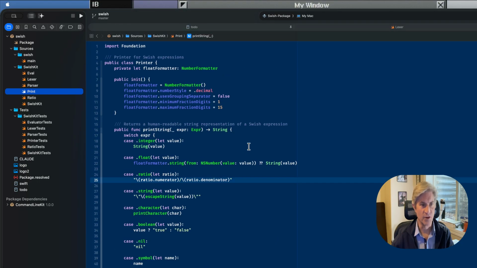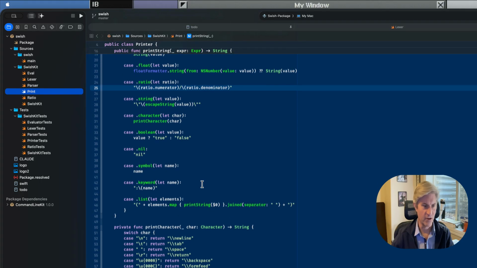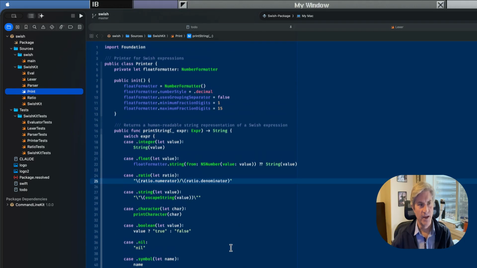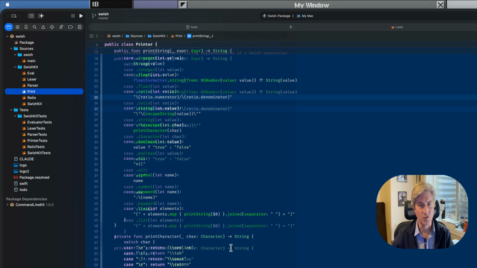Here's print string. Print string is the main function of the printer. You give it an expression, and based on that expression, it prints it out in different ways. So there are some helper functions: print characters, print escape strings, etc. And that is it as far as the REPL, what we have so far.